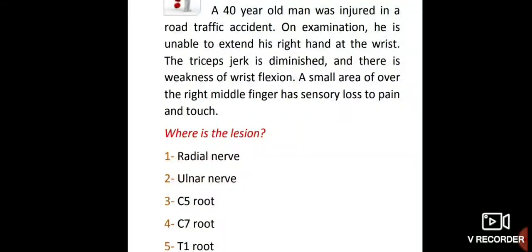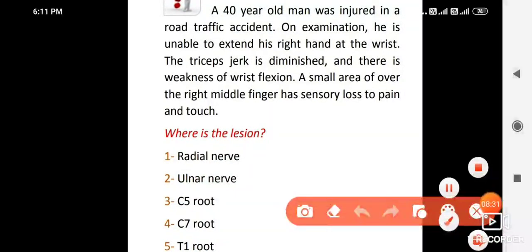A 40-year-old man was injured in a road traffic accident. On examination, he is unable to extend his right hand at the wrist. The triceps jerk is diminished and there is weakness of wrist flexion. A small area over the right middle finger has sensory loss to pain and touch. So the best answer here is C7 root, cervical 7 root.